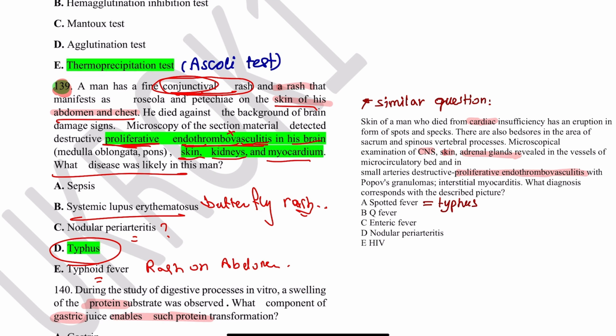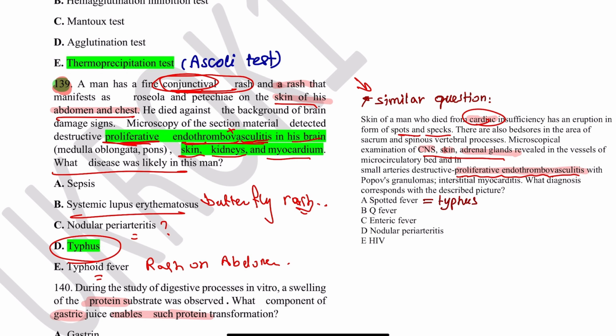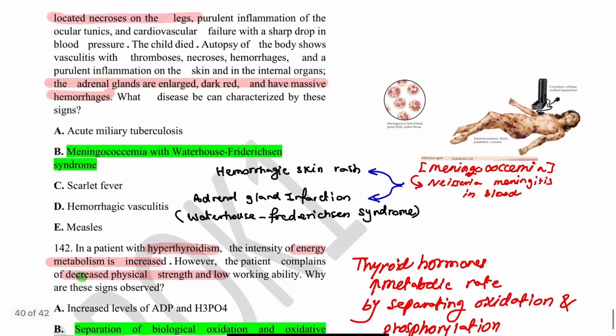And there was a similar question in a previous booklet, okay? They mentioned the same thing: proliferative endothrombovasculitis, also skin, kidneys, and myocardium damage, okay? Also some spots, like a rash. And the answer was spotted fever, which is the same as typhus, caused by rickettsia. So you should be able to pay attention while solving the questions, while practicing booklets, because some of them are really tricky, and maybe they twisted the same question in a completely unpredictable way.